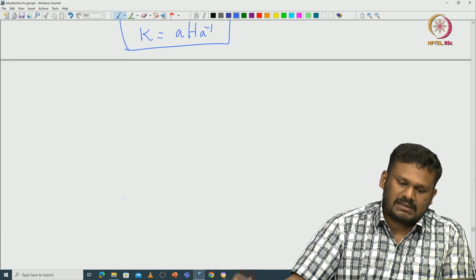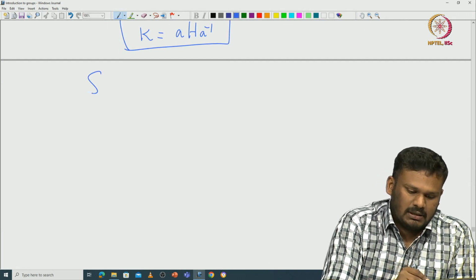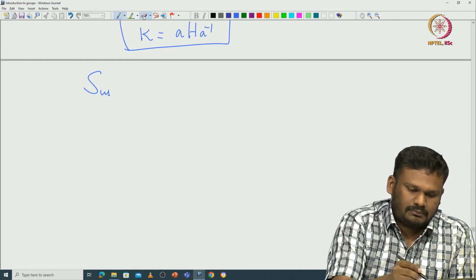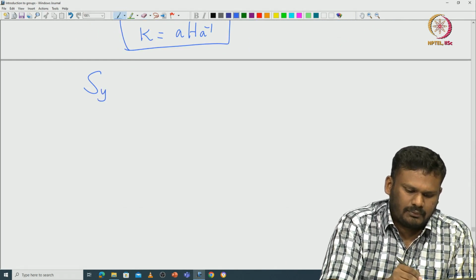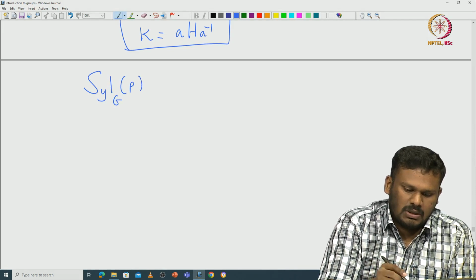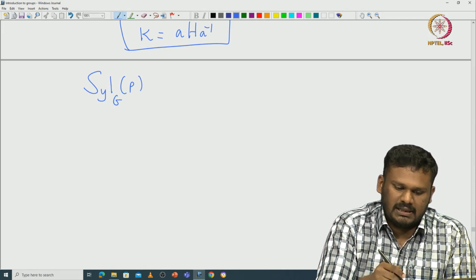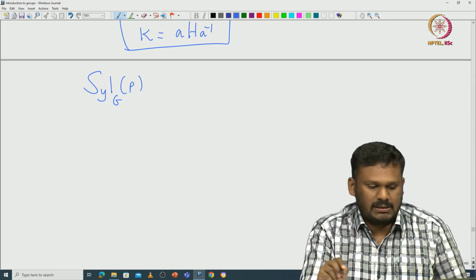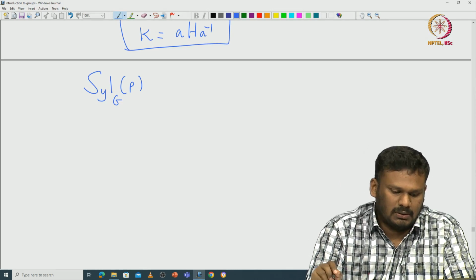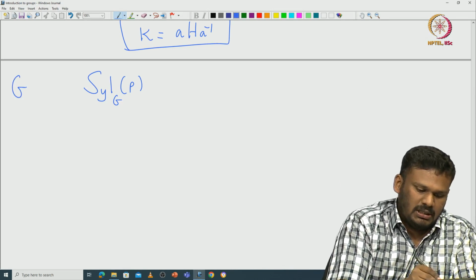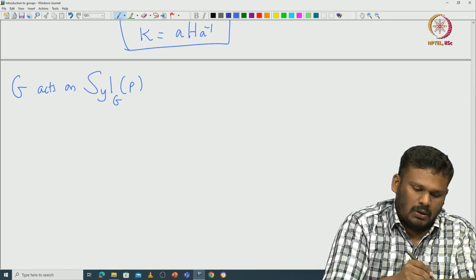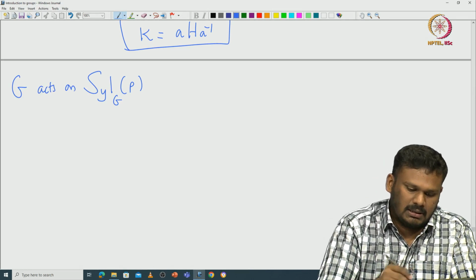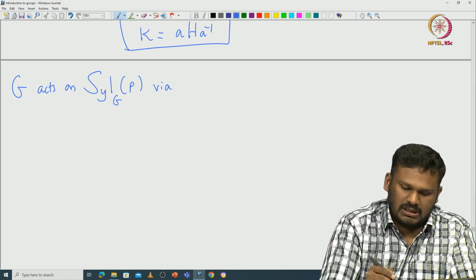Okay, so let us try to understand this more closely. If you take the set of Sylow P subgroups, we can easily see that we can make G act on this set via conjugation.